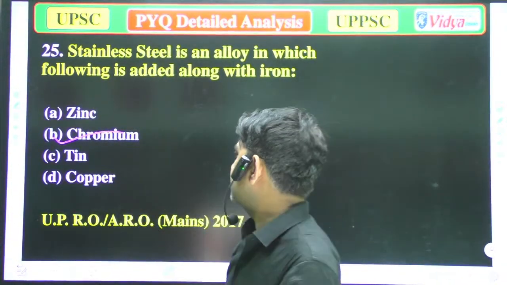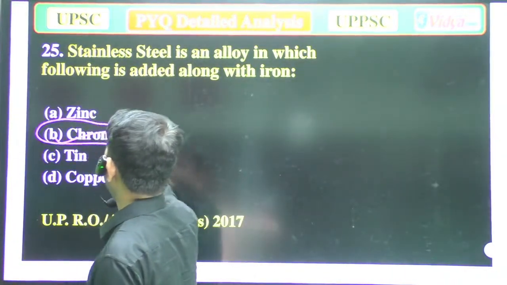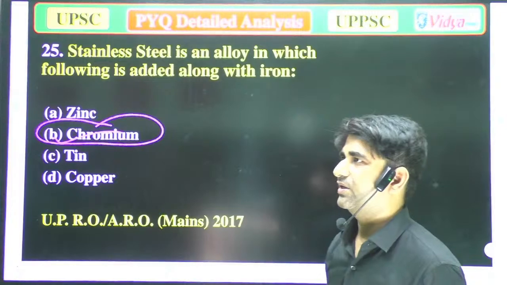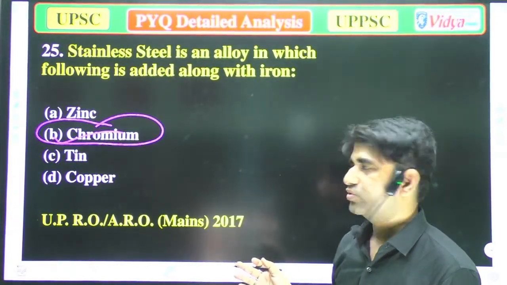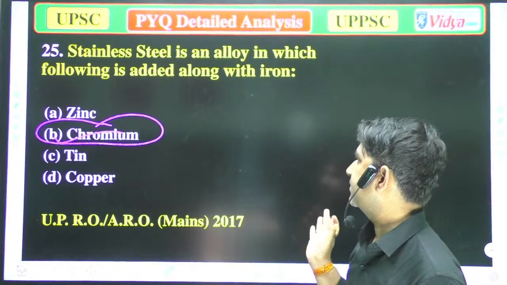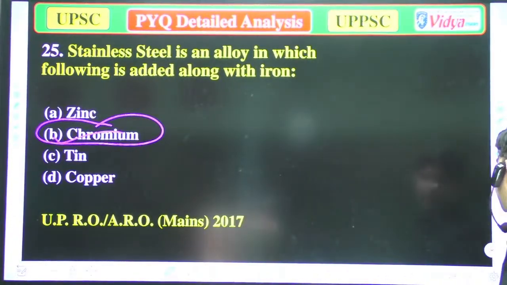To decrease corrosion we use chromium there. So option B is correct. Our correct answer is option B, that is chromium. Now we'll move to the next question.